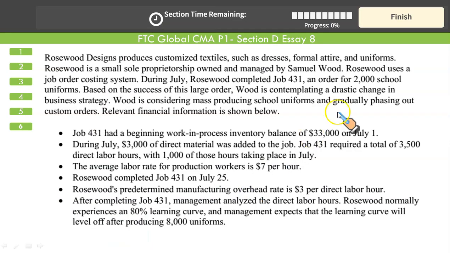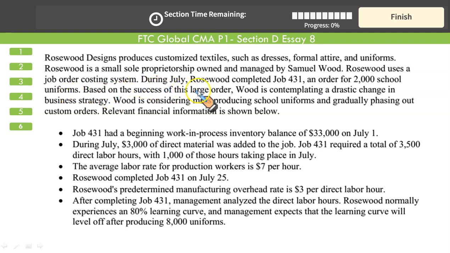Section D, Essay Type 8, 6 question to this information. Rosewood Design produces customized textiles such as dresses, formal attire, and uniforms. Rosewood is a small sole proprietorship owned and managed by Samuel Wood. Rosewood uses a job order cost system. During July, Rosewood completed Job 431, an order of 2,000 school uniforms.